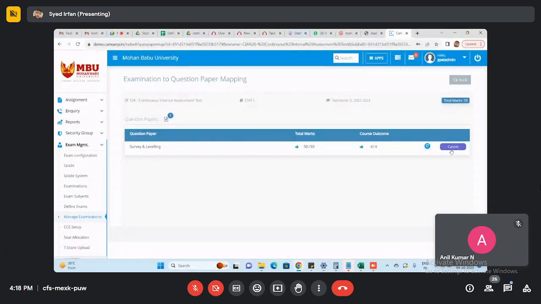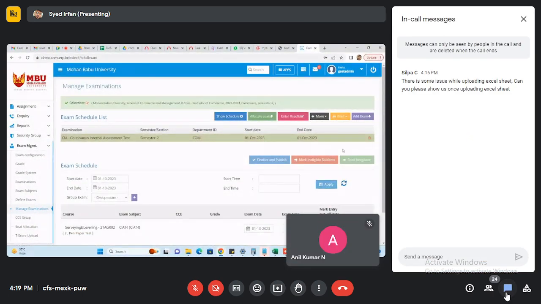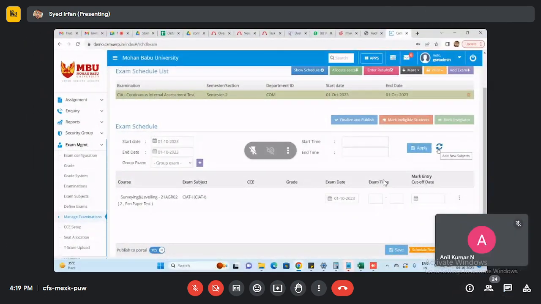You just click that map, so automatically the questions we mapped in the question papers will be visible to the student's login also. While we are going to check in that assessment, there itself we can get those questions. So once the student completes the examination, okay, the same process. Here we just map the examination, and then we conduct the examination, and all the process we completed. The next process,